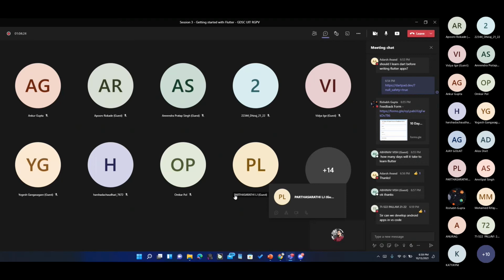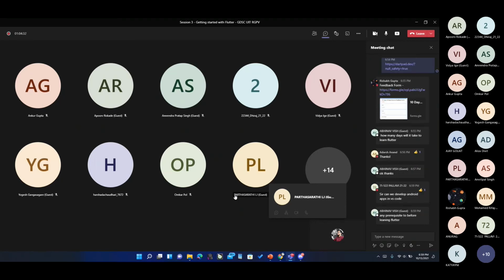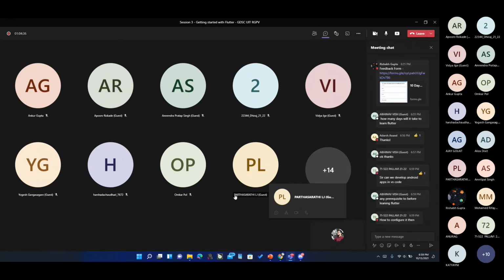So I never use Android Studio for anything. It's just installed because we need it to be installed in order for Flutter to work. Apart from that, I have never used Android Studio for development. Everything works perfectly with VS Code.